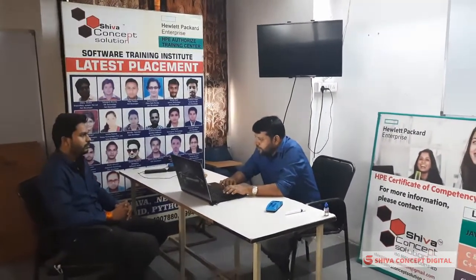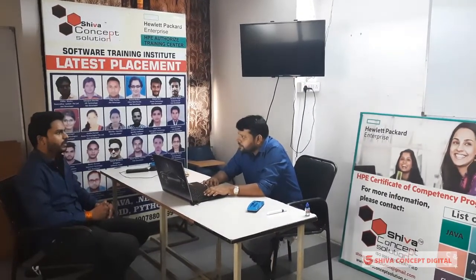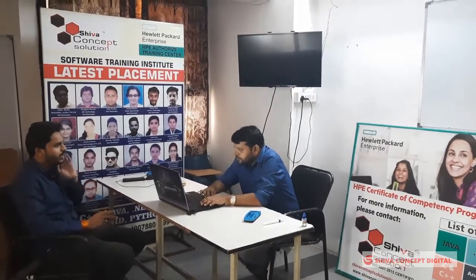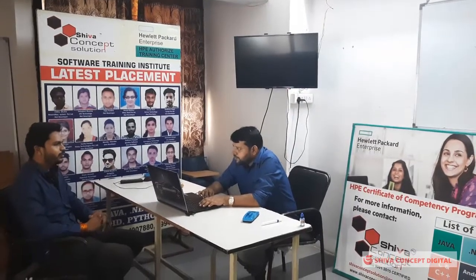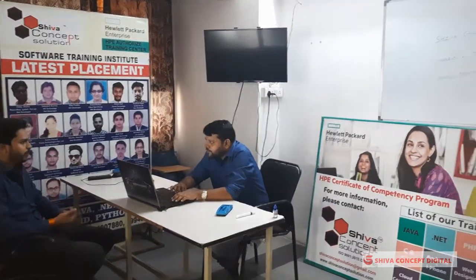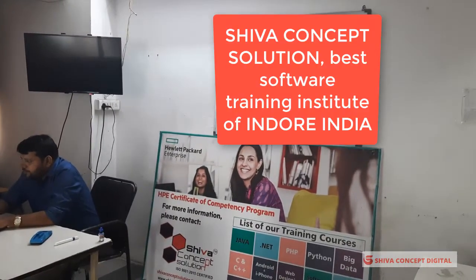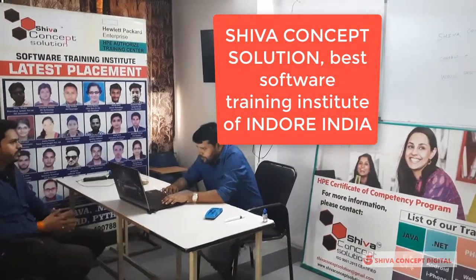Any modifier that will be used with a static variable? So there are two types of modifier: access modifier and non-access modifier. Access modifiers are public, private, protected, and non-access modifiers are static, abstract, and final.